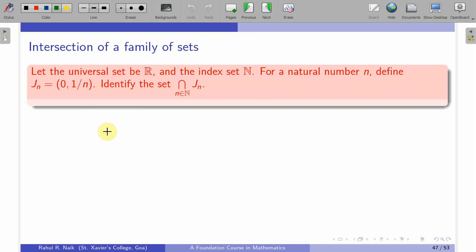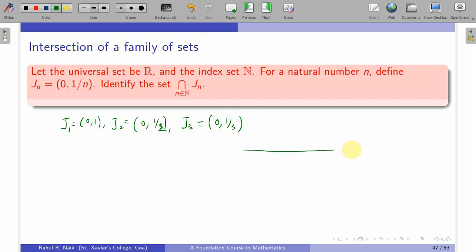Geometrically, how would we write down this Jn? J1 is simply going to be (0, 1 by 1), so it is (0, 1). J2 would be (0, 1 by 2), J3 would be (0, 1 by 3), and this goes on.